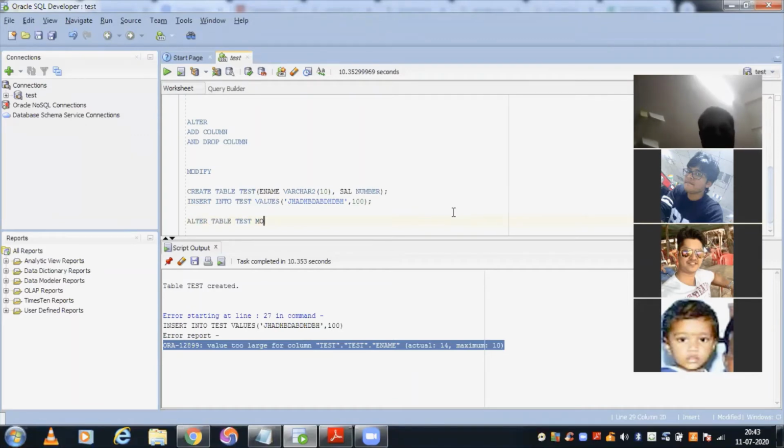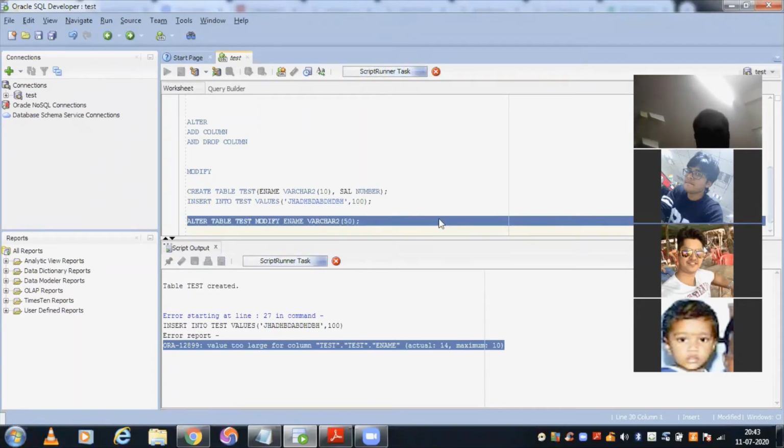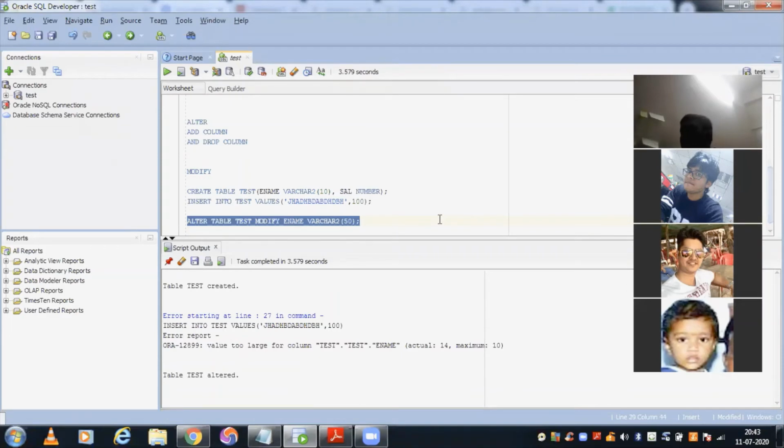Let's modify ename varchar 2 and then I'm giving 50. Okay. So what happened, guys? It is allowing you to insert the value.